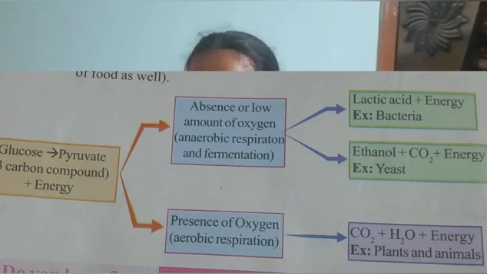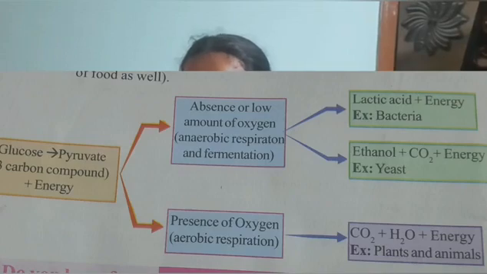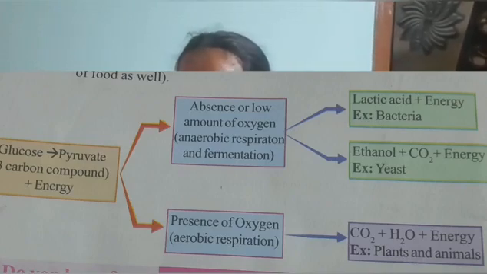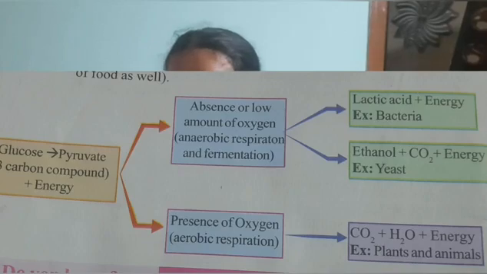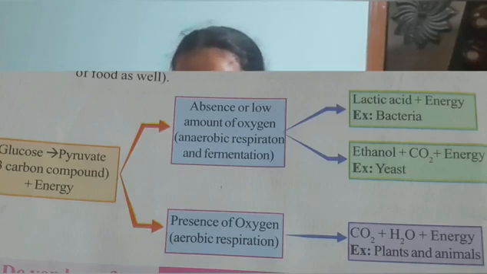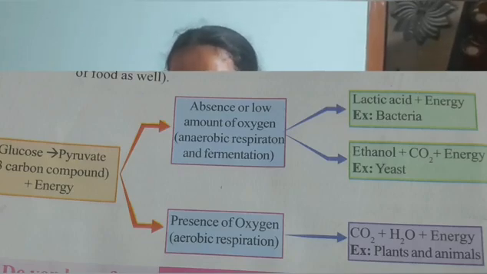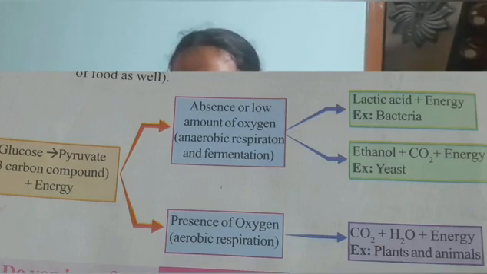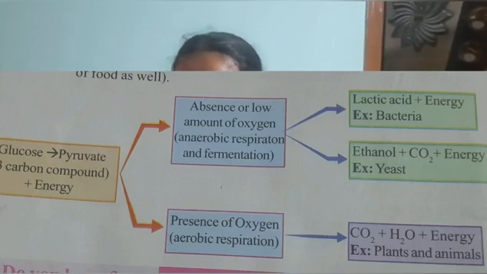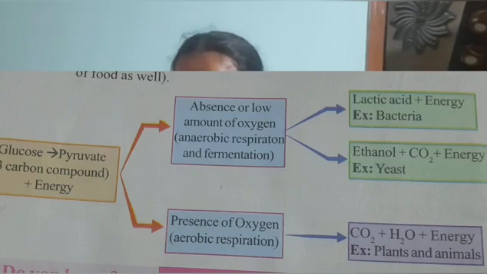In the second stage, if oxygen is available, pyruvic acid is oxidized to CO2 and water, and a large amount of energy is released. If oxygen is inadequate or not available, pyruvic acid is converted into either ethanol or lactic acid and very little energy, nearly 1/10 of that produced in adequate oxygen, is released.